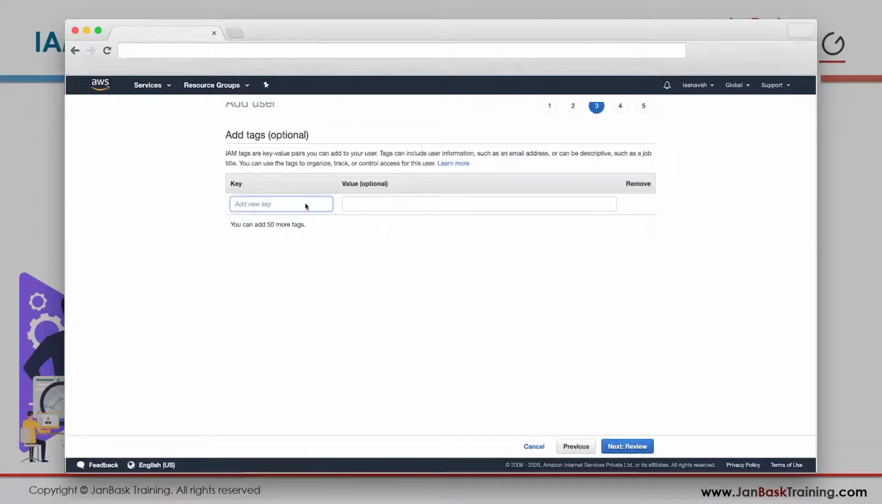Next is tags. Tags are just a way to organize your users. So department, for example, say this person belongs to sysadmins. Maybe tomorrow I have a department named finance, I can create one for finance. I can create one, say marketing, and so on.